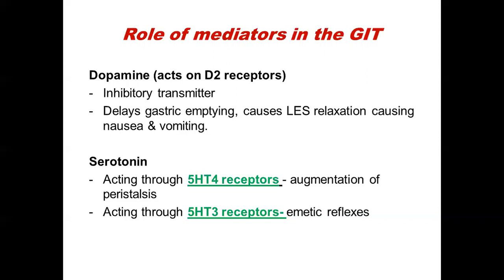This difference you have to understand very carefully and very well. That is, 5-HT4 receptors' normal function is to augment peristalsis, and the 5-HT3 receptors cause emetic reflexes. So the drugs which are useful in vomiting should be either 5-HT4 agonists or 5-HT3 antagonists.